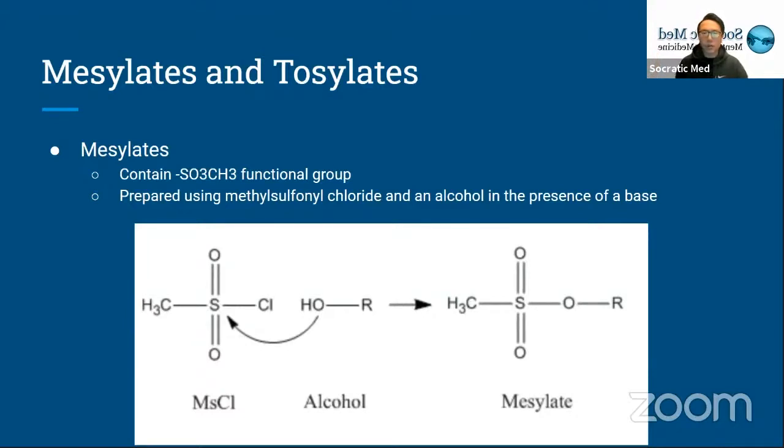You don't really need to know the specific reaction or how it works, but just know what happens when you convert into a mesylate and what the general reaction looks like. So when you convert to a mesylate, it becomes a good leaving group in a nucleophilic substitution reaction, but you can also use it as a protecting group against oxidizing agents.